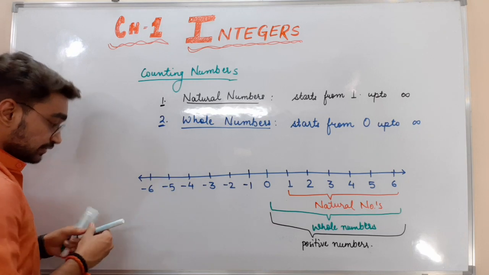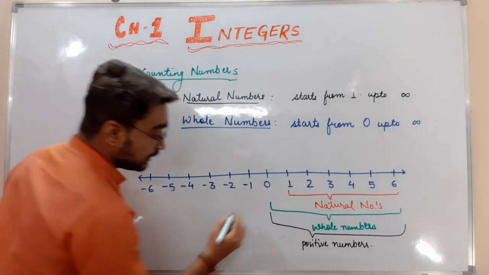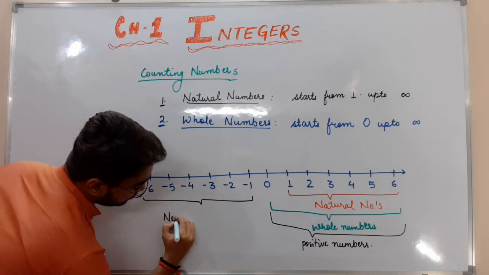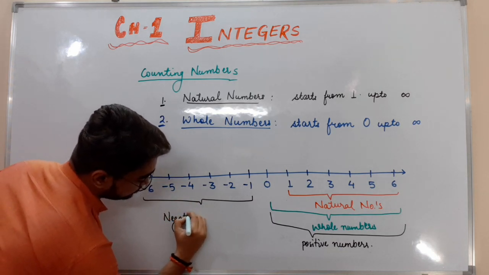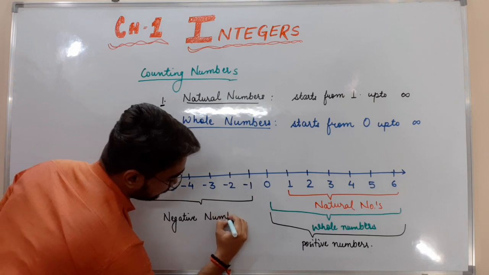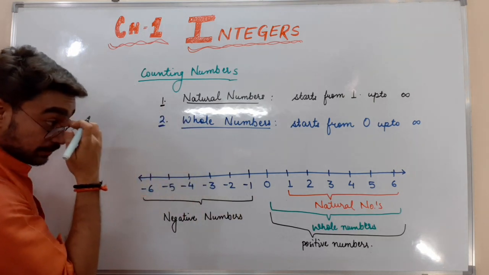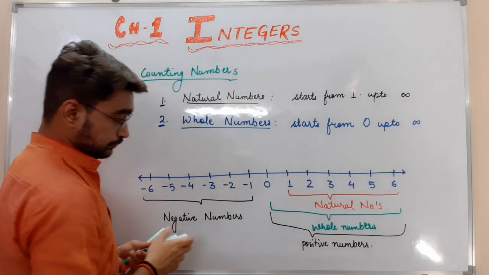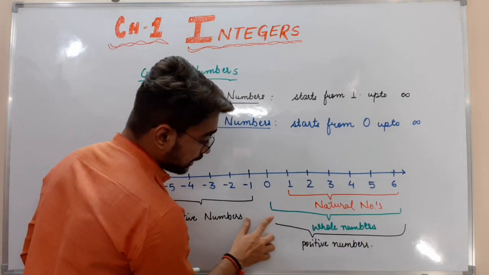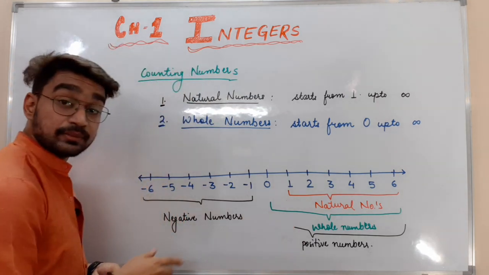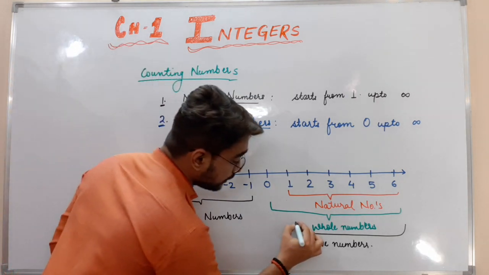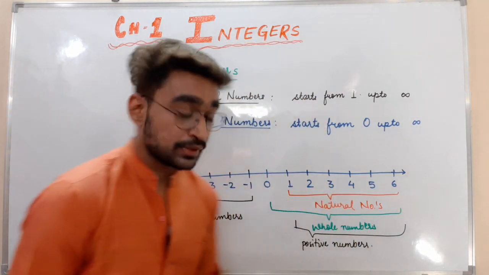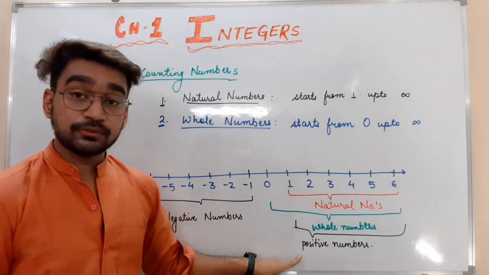So the numbers coming on this side are called negative numbers. And I want to say one thing here: 0 does not come in the positive numbers. From 1 to infinite, that will be called positive numbers.